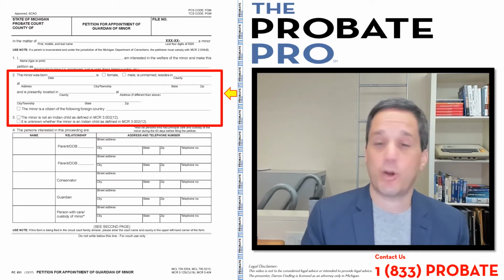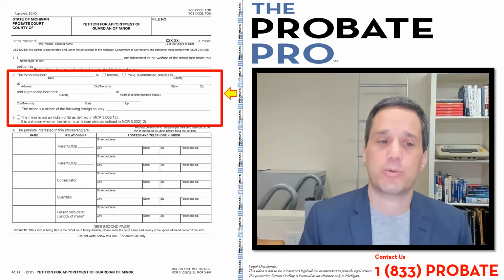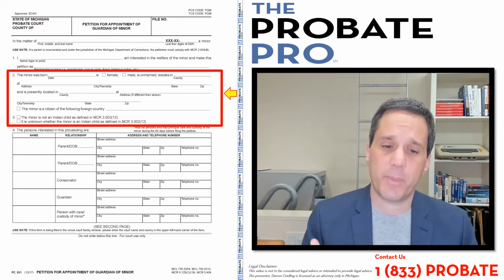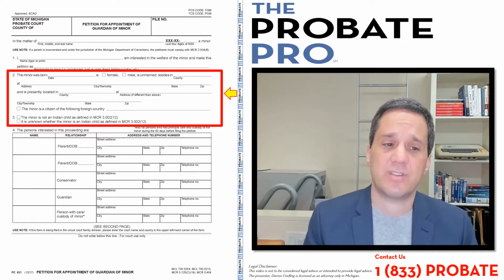Now, if you're unsure, you check box 3B, because there are some specific rules relating to people that are defined under the court rule and statute as an Indian child or Native American.